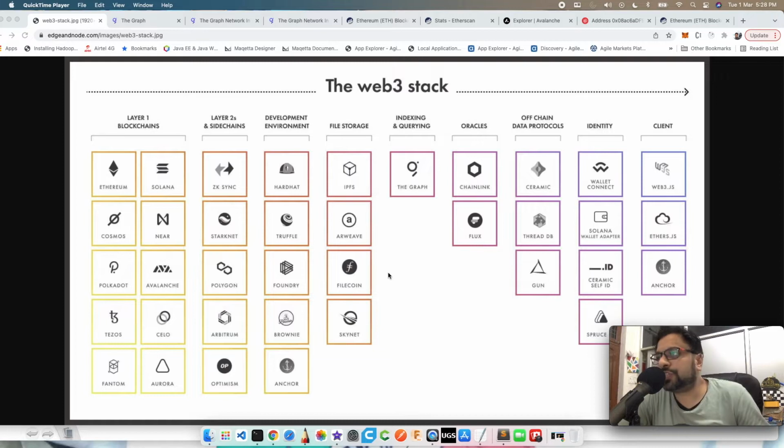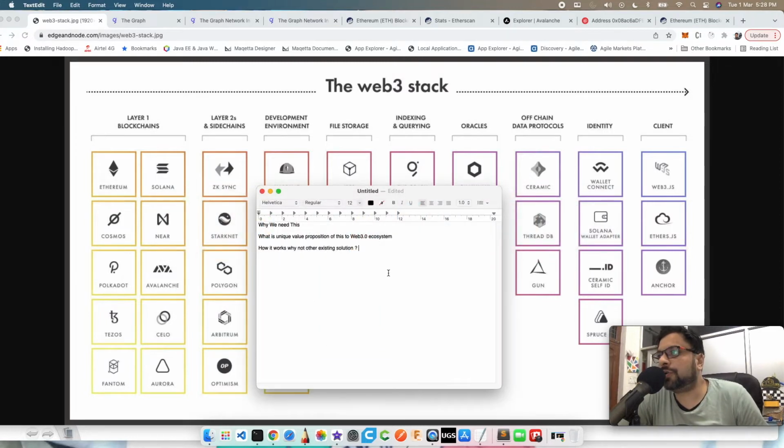There are a couple of questions that we need to understand when I talk about indexing and querying, right? These are the three fundamental questions you can ask yourself: why we need this component in the whole Web3 stack, and what is the unique value proposition of this Web3 ecosystem? On indexing and querying, I'm going to discuss the Graph protocol. It's also called the Google of blockchain, and we're going to discuss why it's the Google of blockchain, how it works, and why there is no existing solution. If there are existing solutions, how are they different?